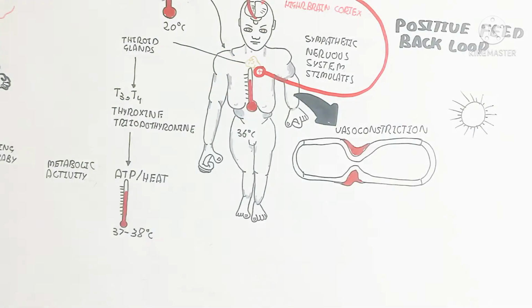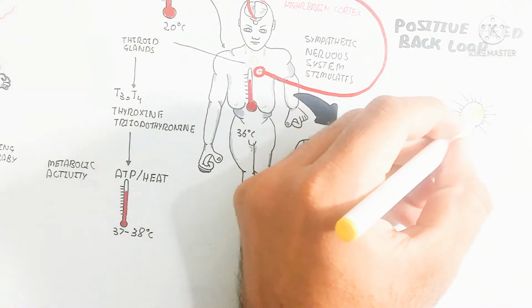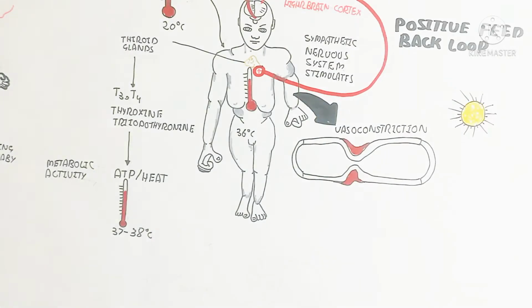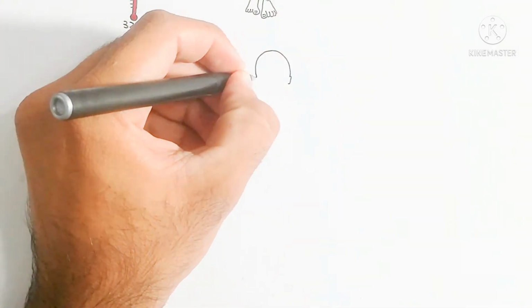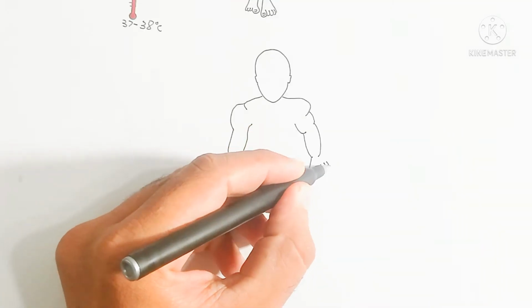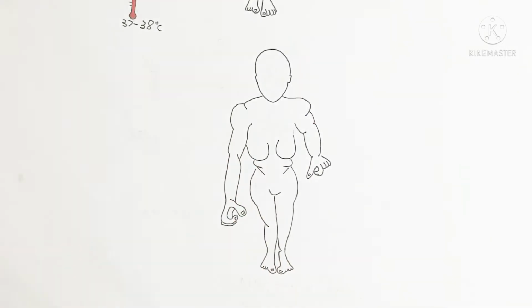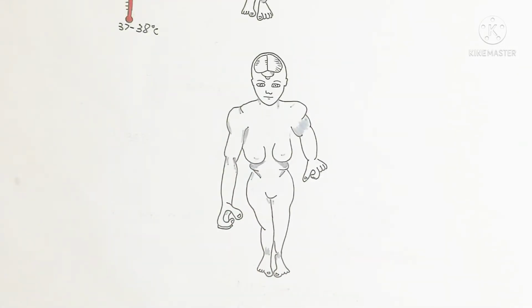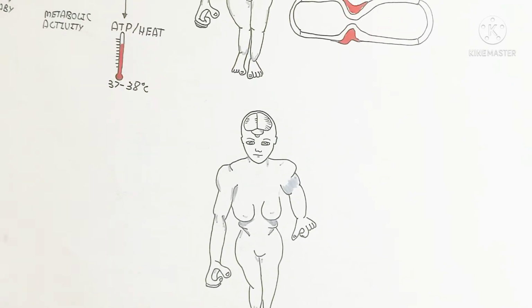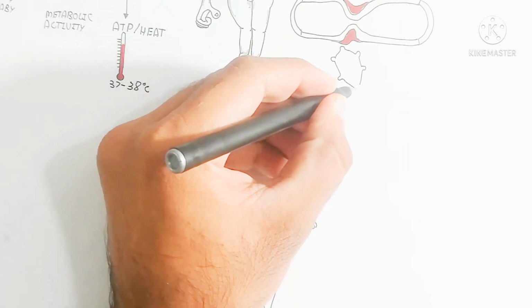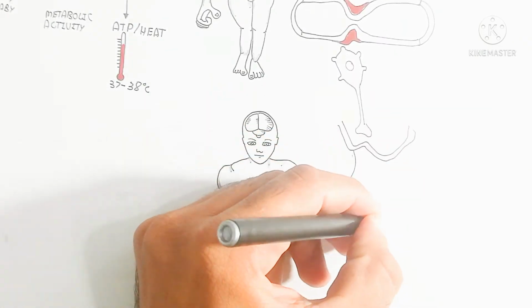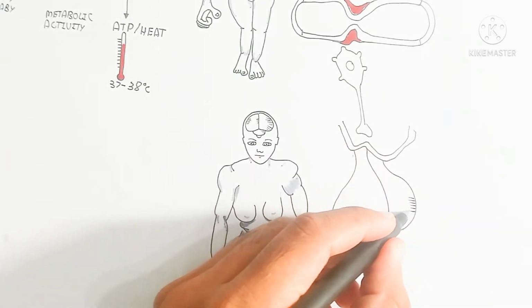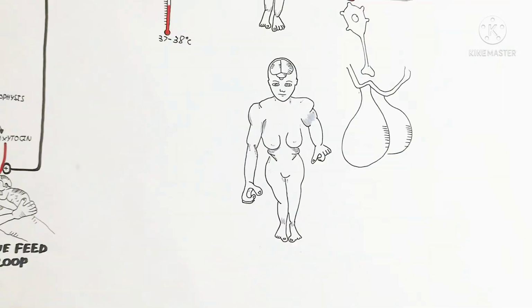shivering thermogenesis. So in this way, here is the light. If we are in front of the light, the light will be absorbed. But in the case of the negative feedback mechanism, the body temperature will cool down. Why? Because the external temperature will be high. The hot weather, basically 40 degrees Celsius, will lead to a decrease in the body temperature to 36 to 37 degrees Celsius.